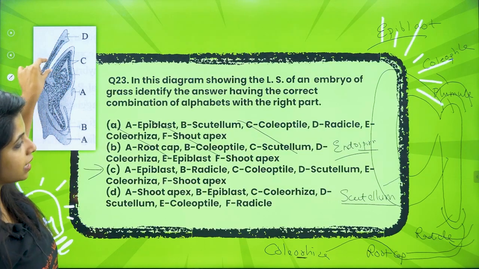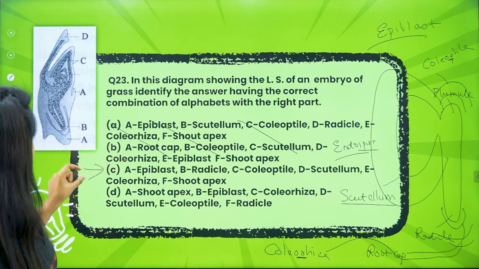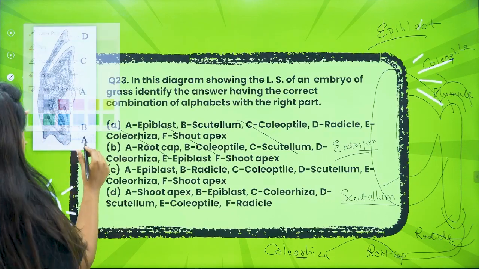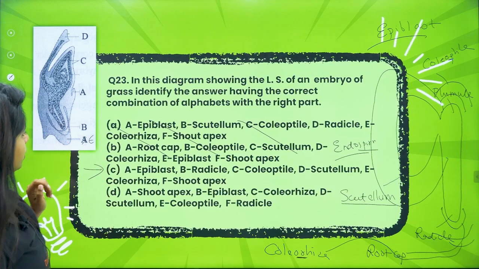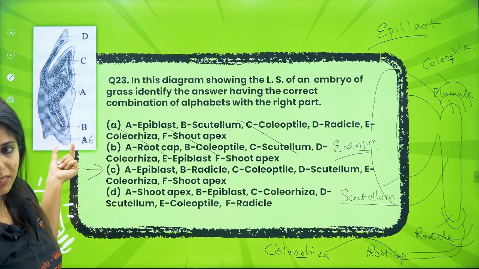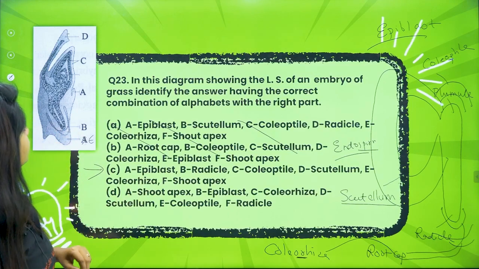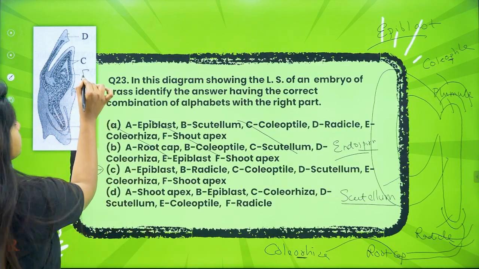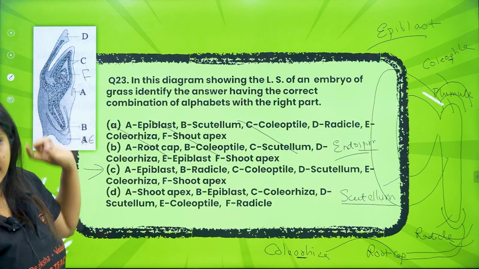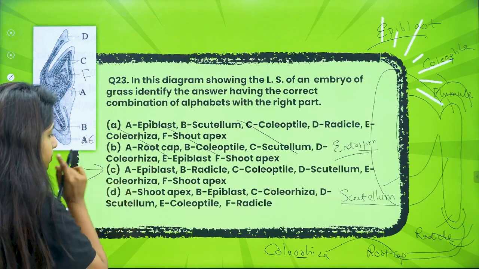The D region that is there, it is the scutellum, and what do you call E region which is there? So E, they have not mentioned it. Just a second. This is E. Okay, so E region which is there, it is coleorhiza towards the root apex, yeah, and F also not mentioned, but F is what? The shoot apex. So F would be this line that you see. Okay, so your answer would be C.